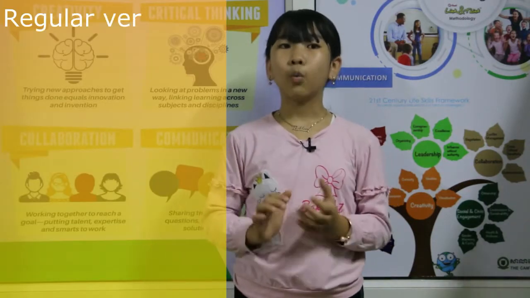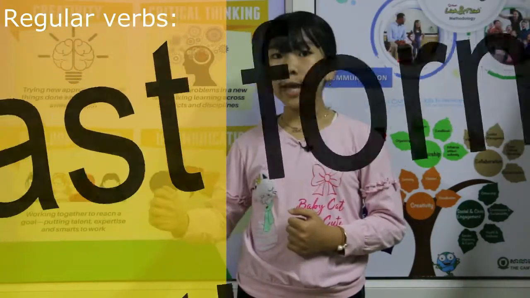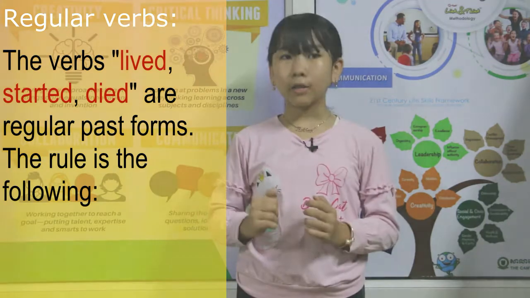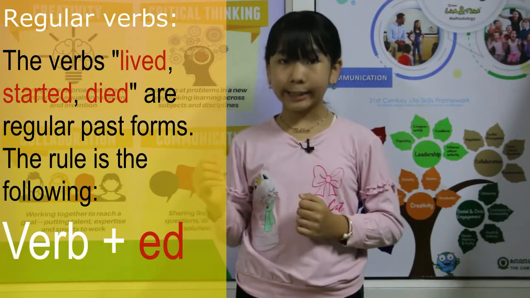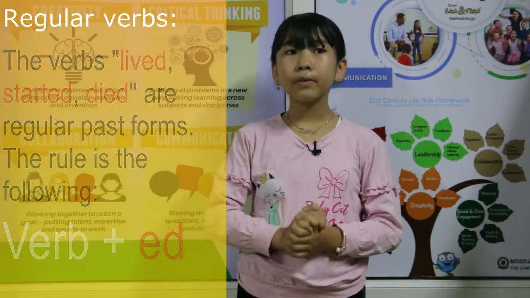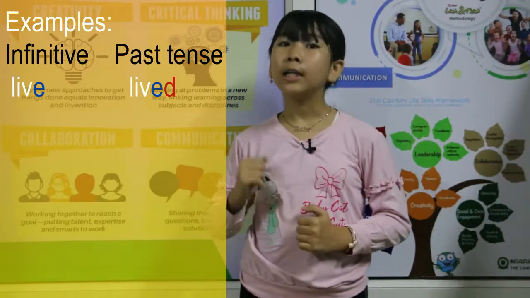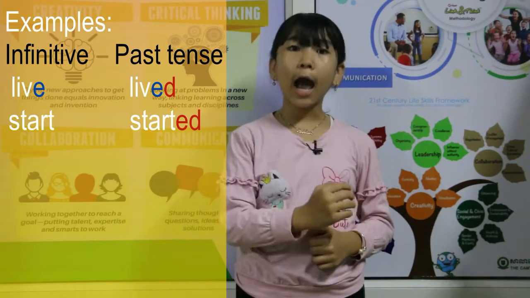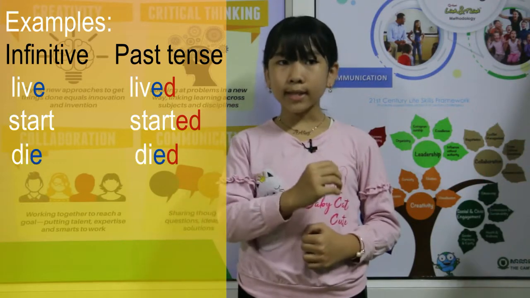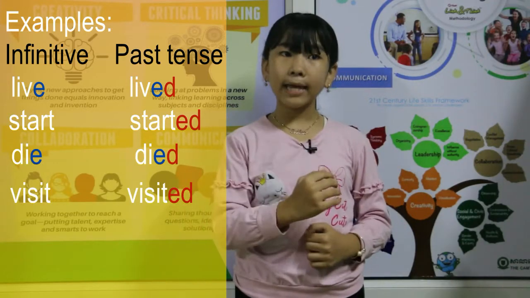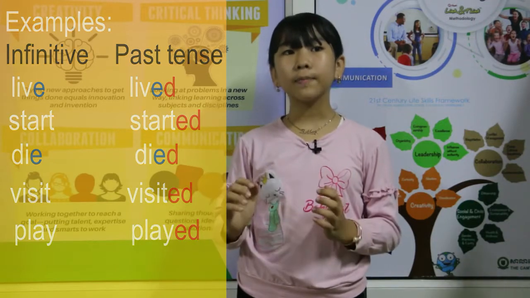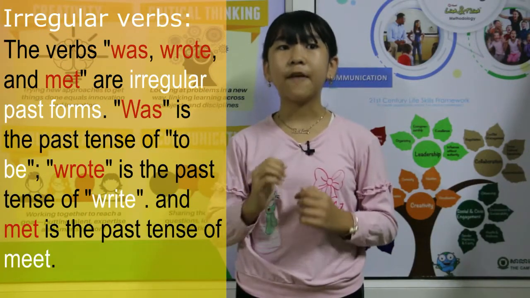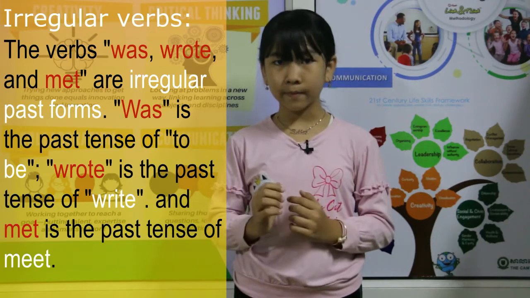Regular verbs. The verbs lived, started, died are regular past forms. The rule is the following: verb plus -ed. For example, live, infinitive. Lived, past tense. Start, started. Die, died. Visit, visited. Play, played.